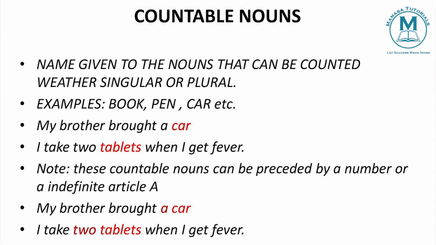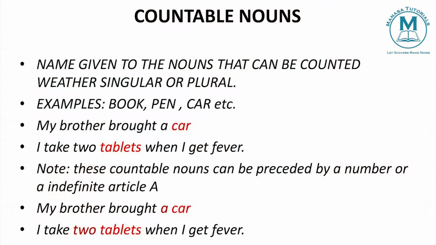What is the name given to the noun that can be counted, whether it is singular, when you are talking about a single thing, or plural, when you talk about many things, but you can count them? Such nouns are called what? Countable nouns, for which we can give a specific number. Example, book, isn't it?